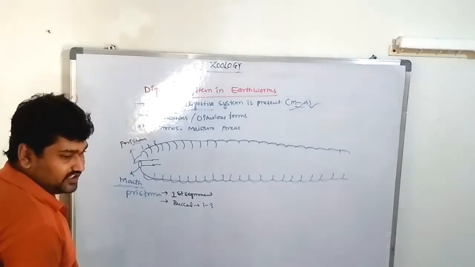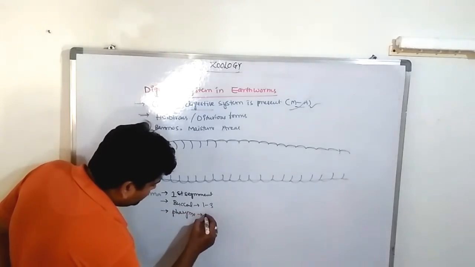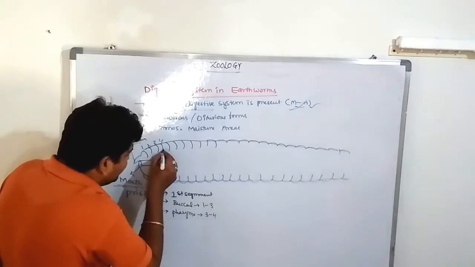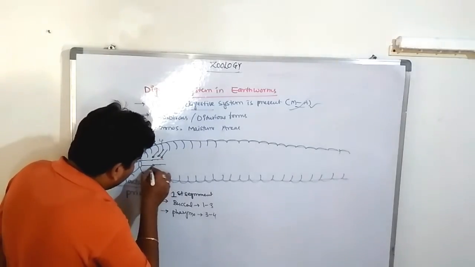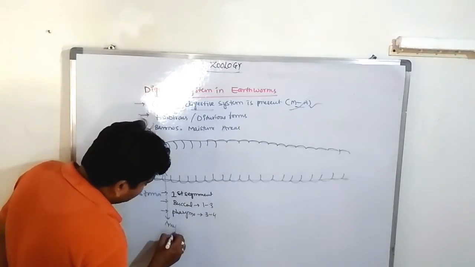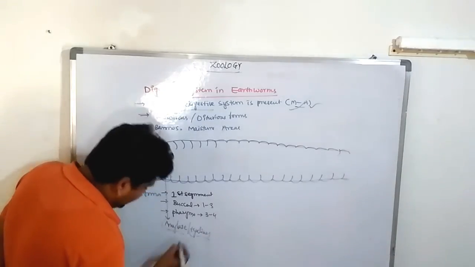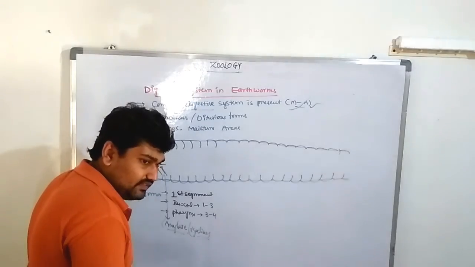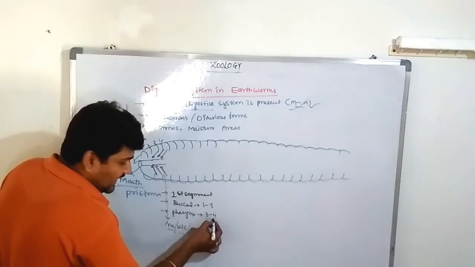Next, the pharynx. The pharynx lies in segments 3 and 4. The pharynx consists of glands that secrete amylase, also called ptyalin. Amylase acts on carbohydrates or starch and converts them into glucose. These glands are located between the third and fourth segments.